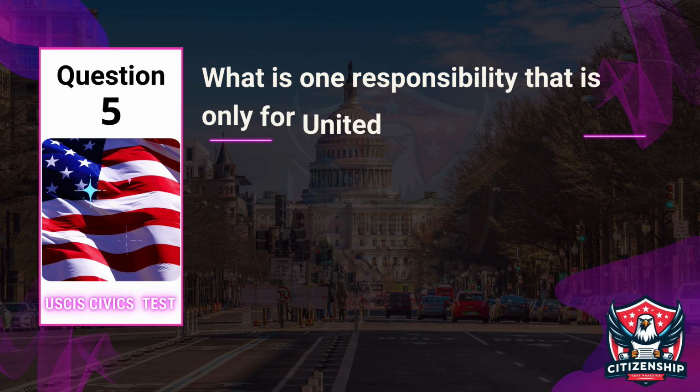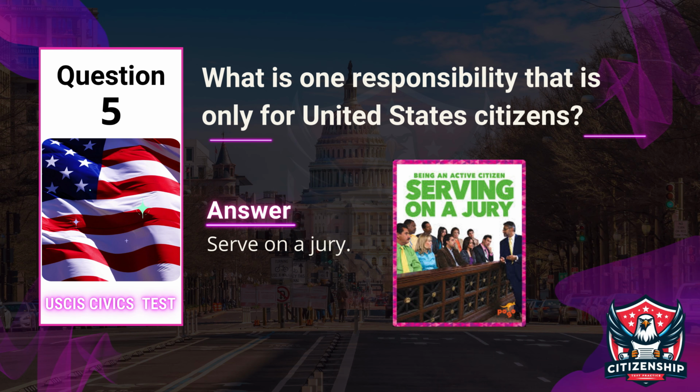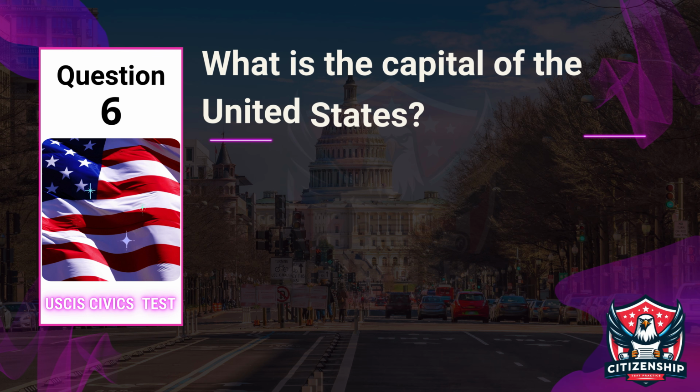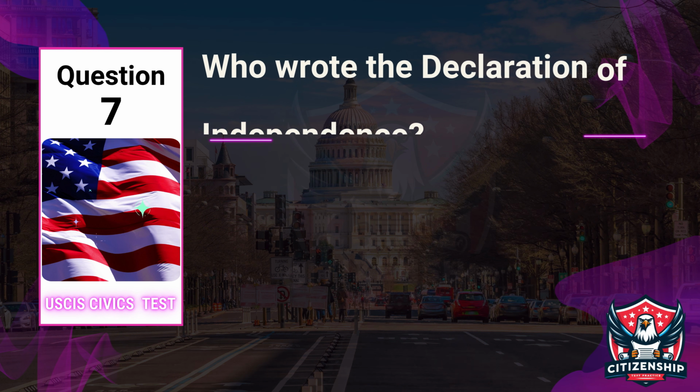Question 5. Officer: What is one responsibility that is only for United States citizens? Applicant: Serve on a jury. Question 6. Officer: What is the capital of the United States? Applicant: Washington, D.C.